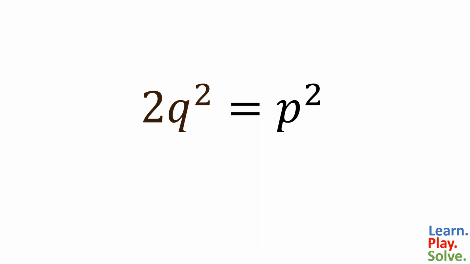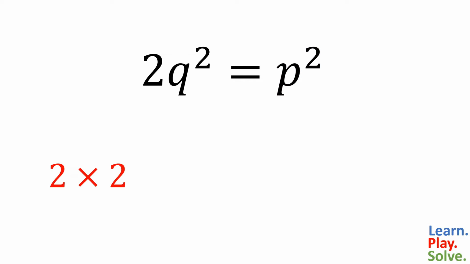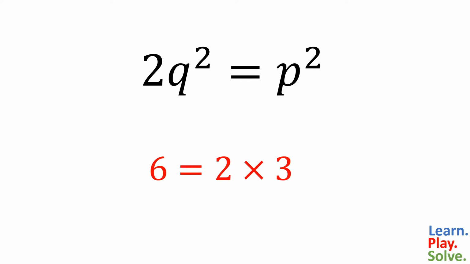And of course, if the left side is even, and the two sides are equal, then the right side must be even as well. So that means p squared is even. If you square an even number, you get an even number. And if you square an odd number, you get an odd number. Because p squared is even, that means p must be even. Any even number can be written as 2 times some integer. For example, 6 is 2 times 3, and 10 is 2 times 5. So p will be 2 times m, or 2m.